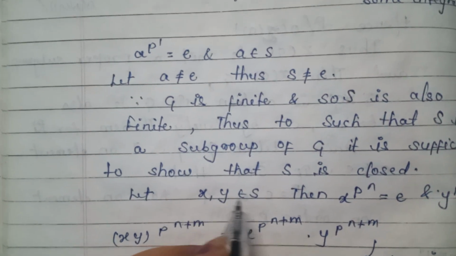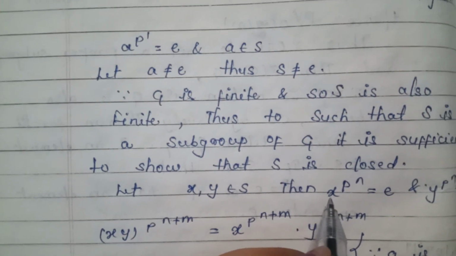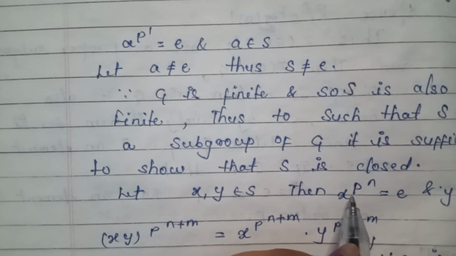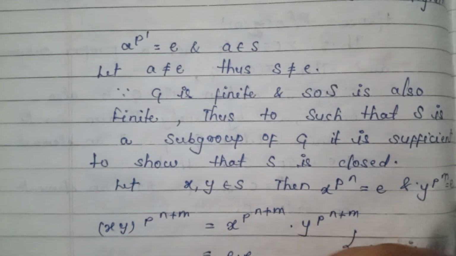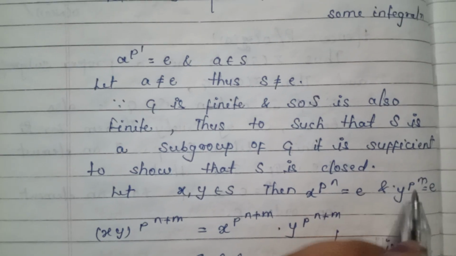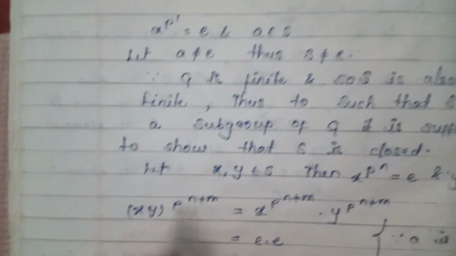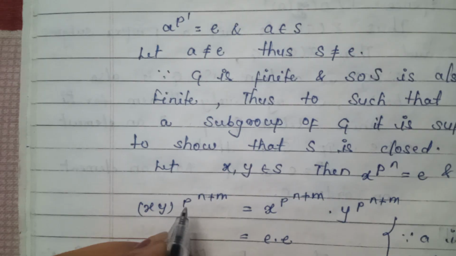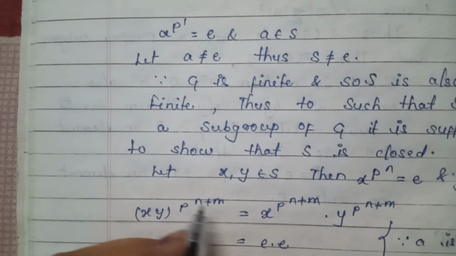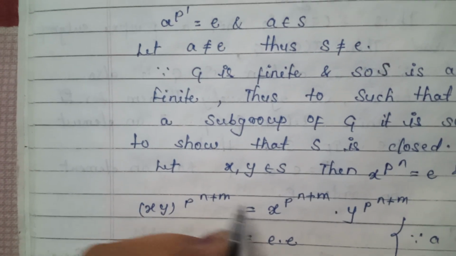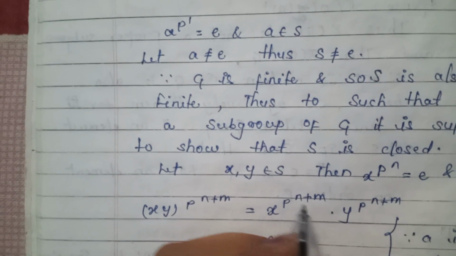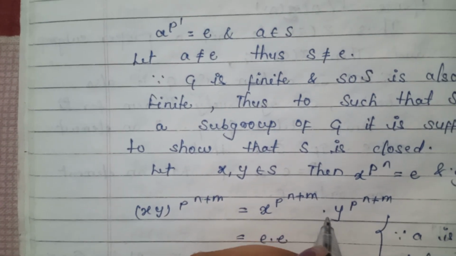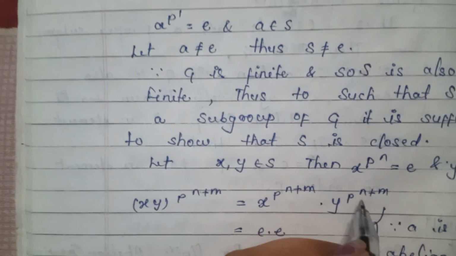Let x, y belong to S, then x to the power p to the power n is equal to e and y to the power p to the power m is equal to e. So (xy) to the power p to the power n plus m is equal to x to the power p to the power n plus m dot y to the power p to the power n plus m.